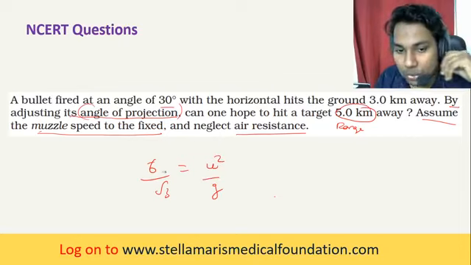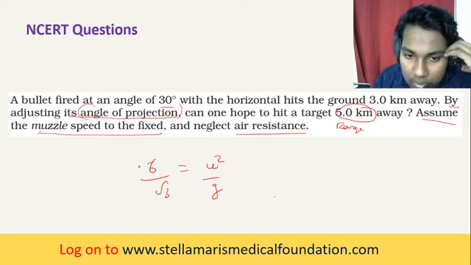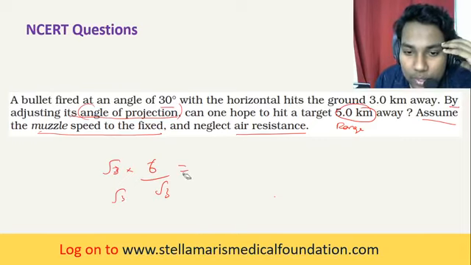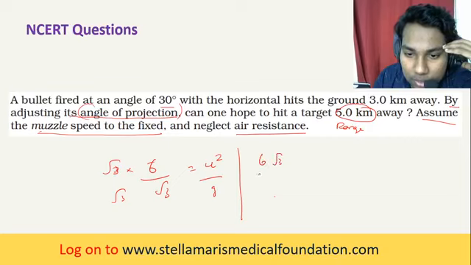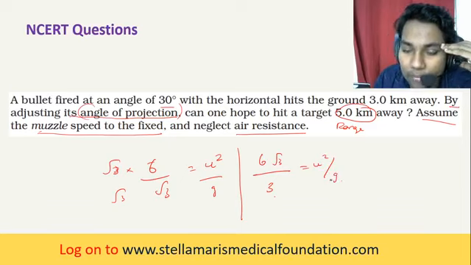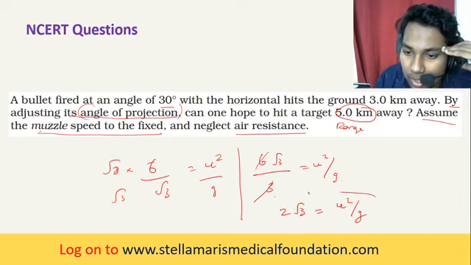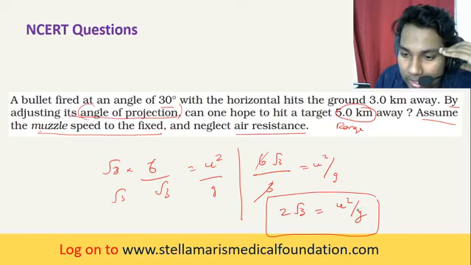So you can do one thing: multiply by root 3 in numerator and denominator. What happens to u squared by g? 6 root 3 divided by 3 becomes 2 root 3, which is equal to u squared by g. So u squared by g is nothing but the range.